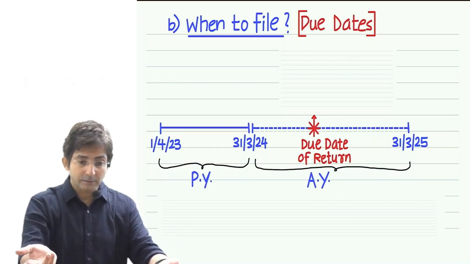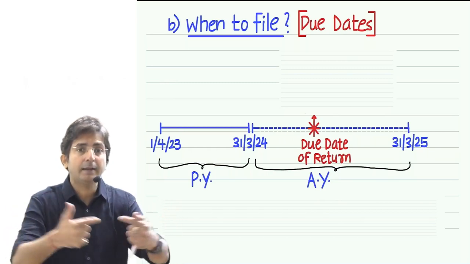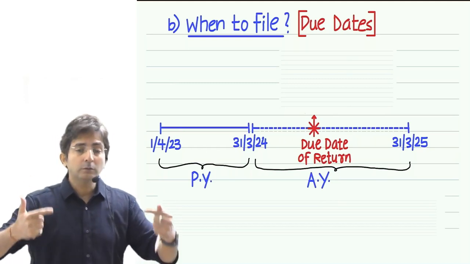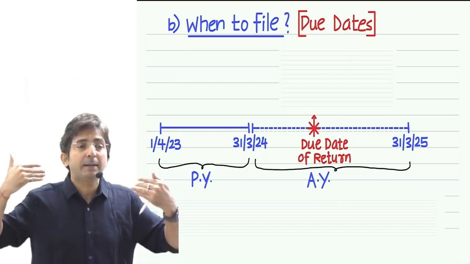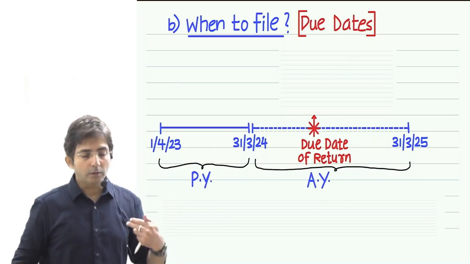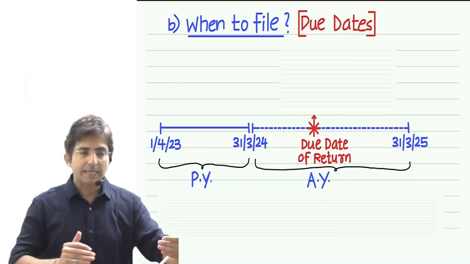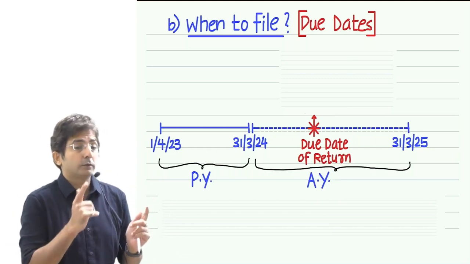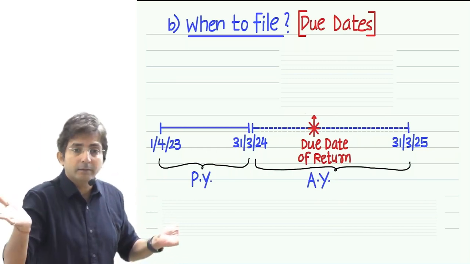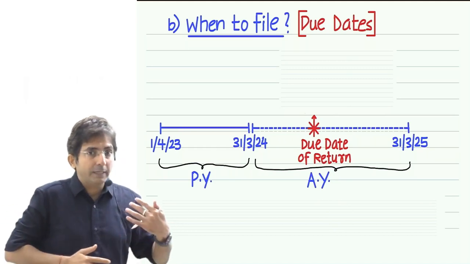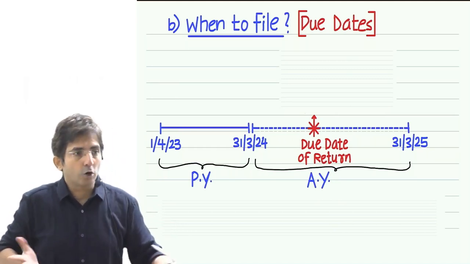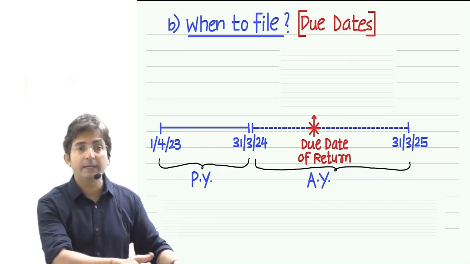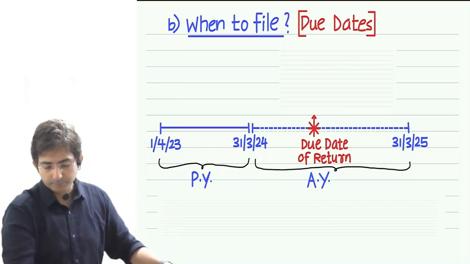Since their returns are interrelated and interconnected, the law says both the entities should have the same due date. What date is there for the firm, the same should apply for the partners also. But how to decide the due date of the firm? Audit. If the firm is supposed to get the accounts audited, then October, otherwise July, and depending upon the firm's due date, we decide the due date of the partner.